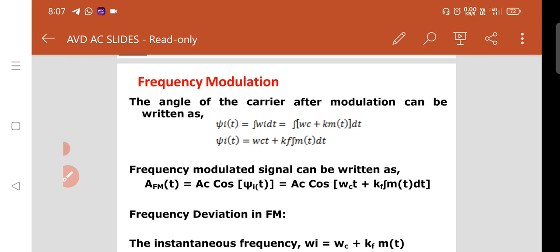This is about frequency modulation and the waveforms of frequency modulation. I hope you understand well. In the next session we will discuss angle modulation. Thank you very much.